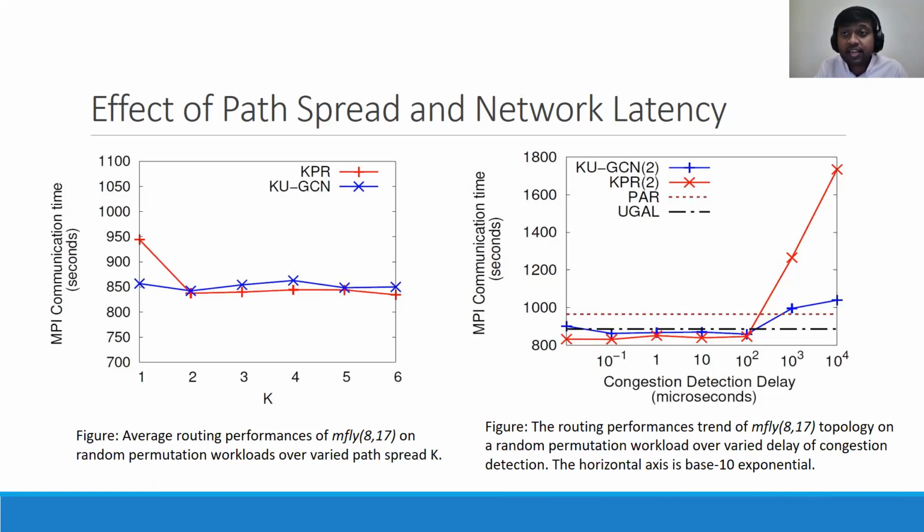Also, our proposed routing scheme requires global congestion notification, which adds some latency from queuing, transmission, and propagation of the notification packets. So in the right figure, you can see that our routing algorithm can tolerate up to 100 microseconds of delay while still outperforming the PAR. And this end-to-end delay in real life HPC fabrics is below 1 microsecond.